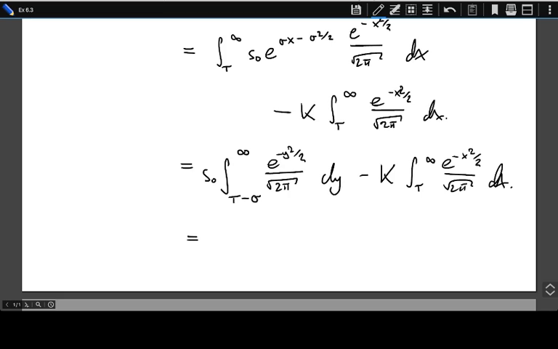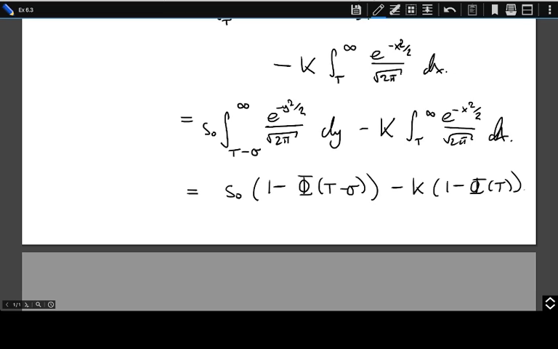Nevertheless, we can write these in terms of the standard normal cumulative distribution function, which on the problem sheet is denoted by capital phi. That should be little s naught, but of course actually it doesn't matter. This on the left hand side is 1 minus the cumulative distribution function of t minus sigma. 1 minus because the cumulative distribution function integrates from minus infinity up to a value. And here on the right hand side something similar, but just with t and not with t minus sigma.